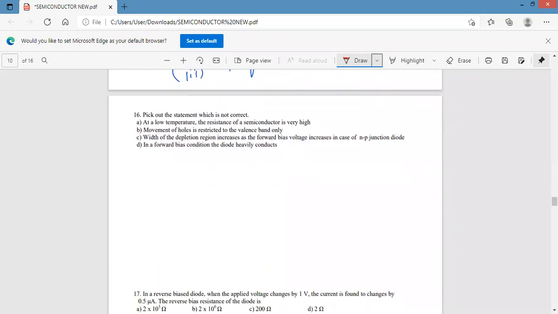Next, pick out the statement which is not correct. At low temperature, the resistance of the semiconductor is very high. Yes, correct. At low temperature, semiconductor behaves like a perfect insulator. At low temperature, semiconductor behaves like a what? Insulator. It behaves like an insulator, which means the resistance is high.